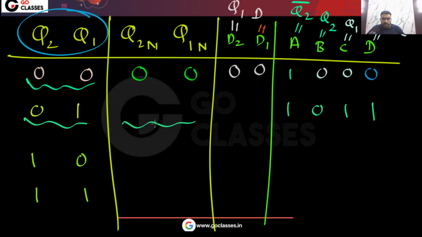Now you can see ABCD we have found. What is D1? D1 is same as D. Next, what is D2? D2 is same as Q1. So that is 1. So you can see what will be the next state? Q2 next will be same as D2, and Q1 next will be same as D1. So you can see the next state will be 1, 1. Yes or no?